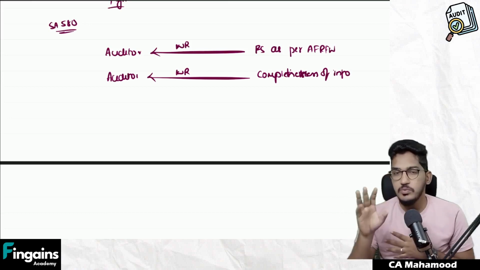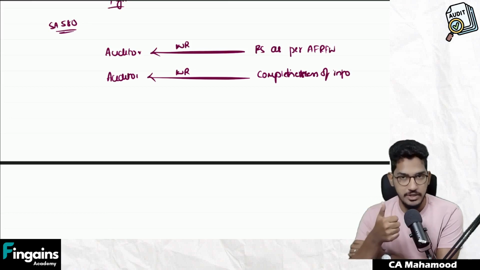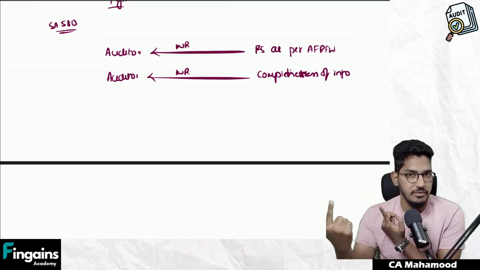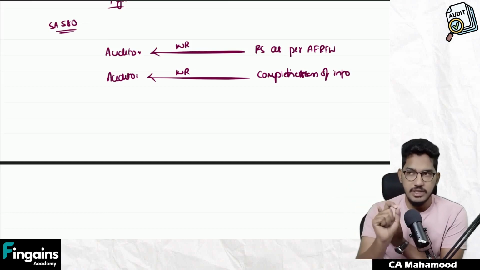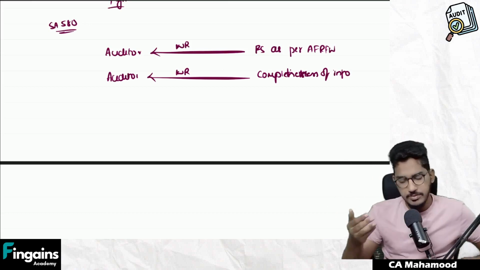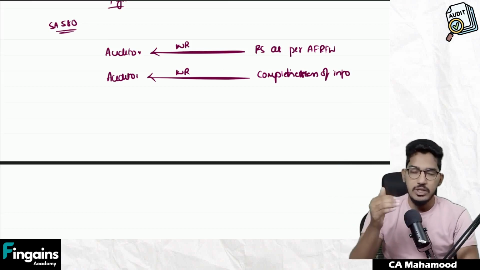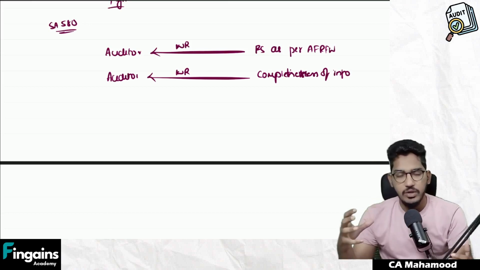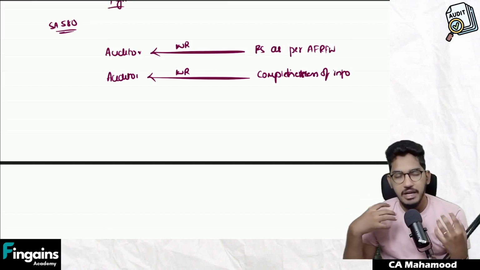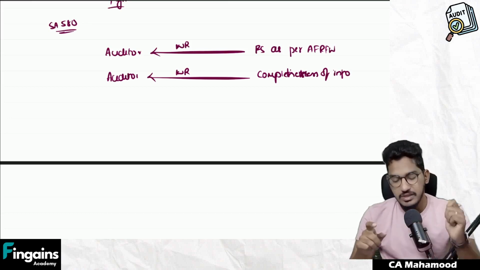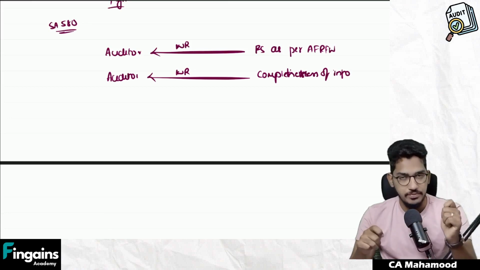As we all know, who is responsible for preparation of financial statements? Management. How do they have to prepare them? As per the applicable financial reporting framework. Ask the management to give a written statement that they have fulfilled their responsibility. The management will take the letterhead of the company and give a written statement: Dear auditor, we have acknowledged and fulfilled our responsibility for preparation of financial statements in accordance with the applicable financial reporting framework. This confirmation the auditor must get.